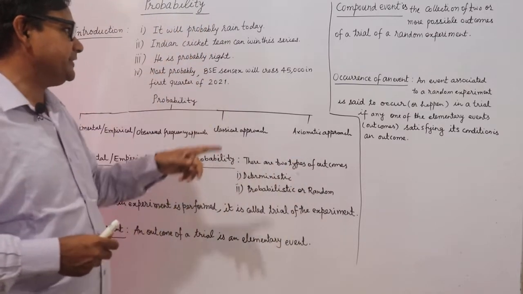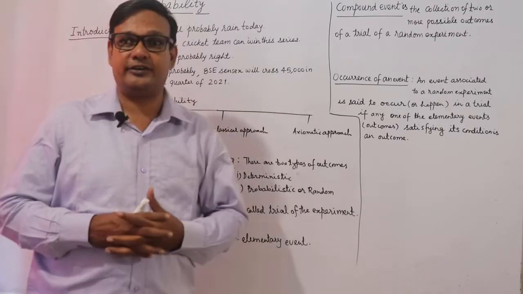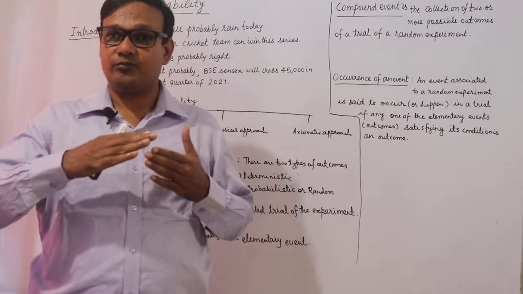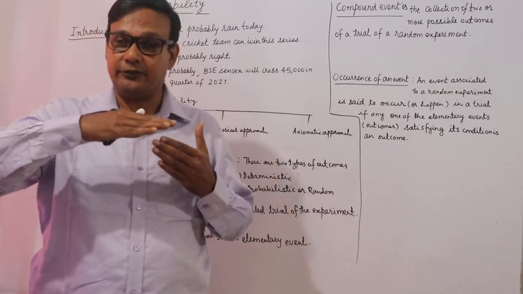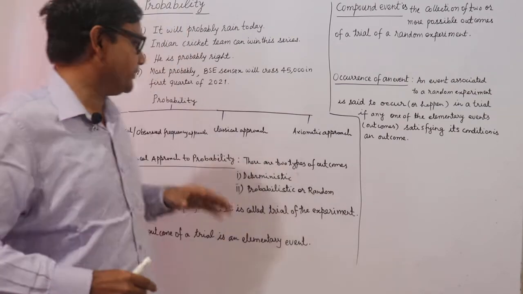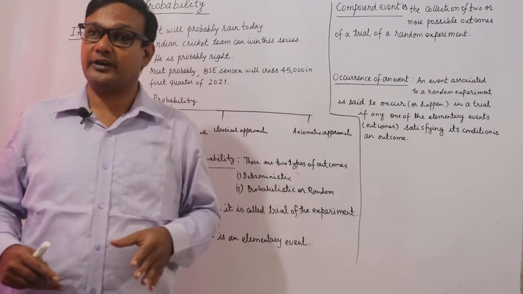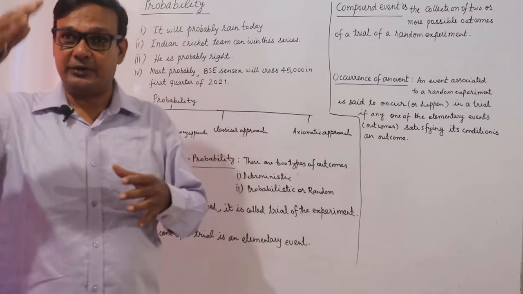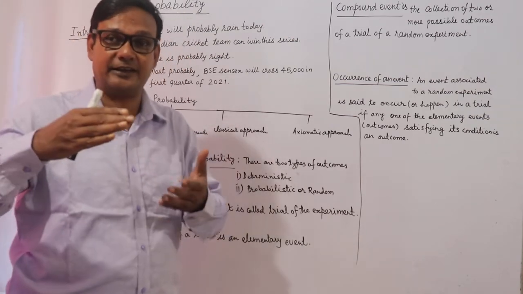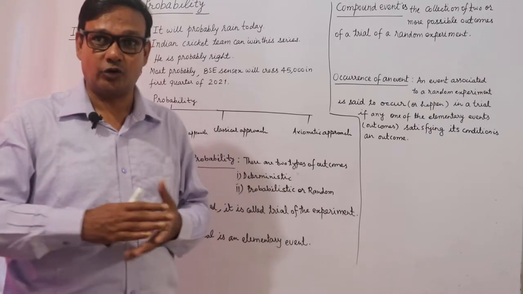Most probably BSE Sensex will cross 45,000 in first quarter of 2021. If it's the bull market, then we can predict that BSE Sensex can cross 45,000. If it's the bear market, then it may be less than 30, it may be 25,000.